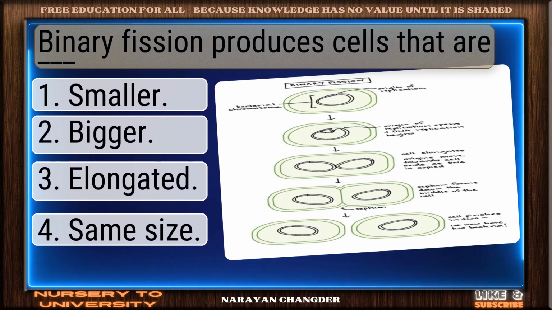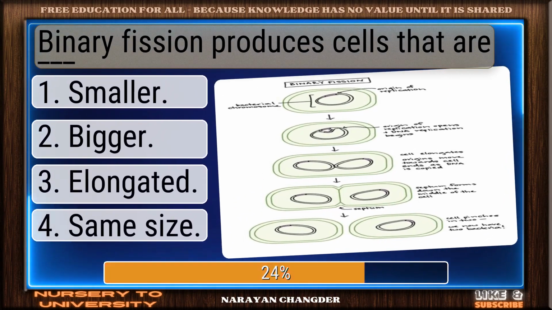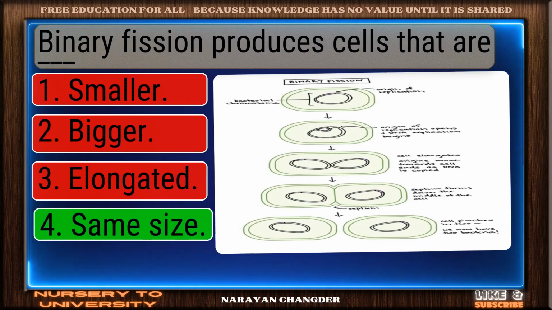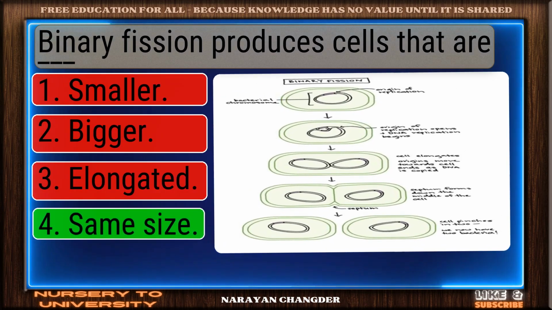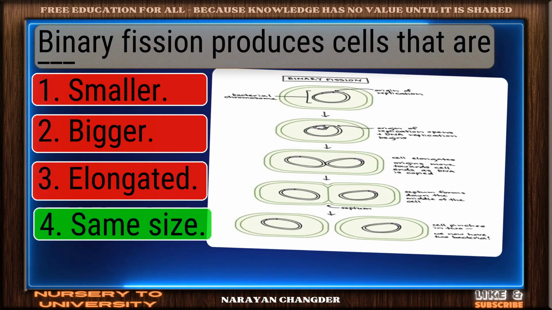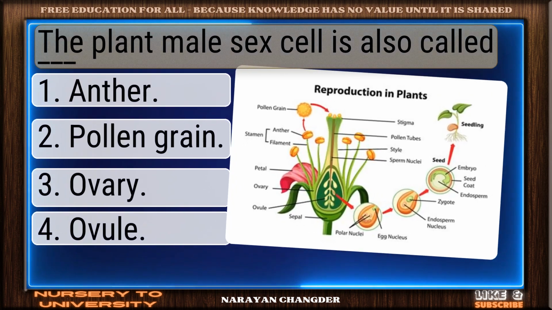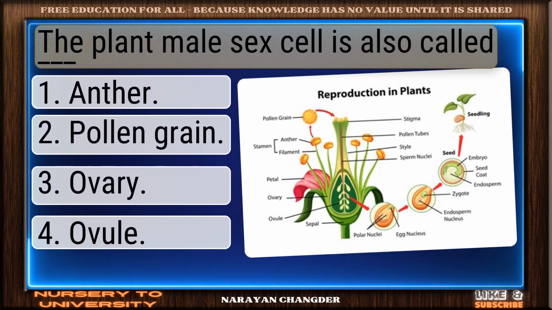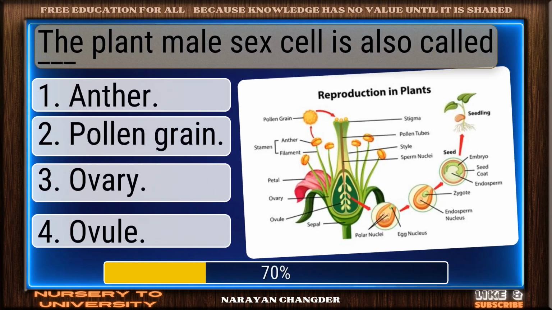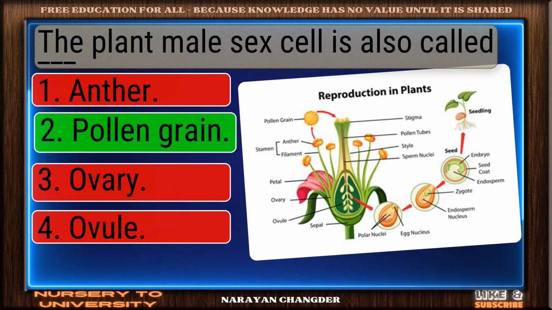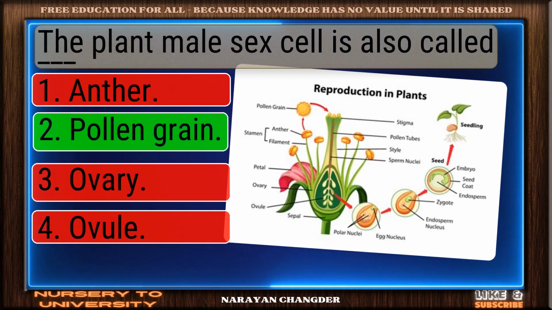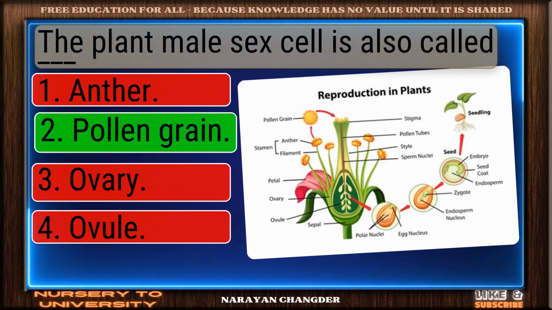Question number 15. Binary fission produces cells that are dash. Nice selection. Same size is the correct and valid answer. Question number 16. The plant male sex cell is also called dash. Correct response. Pollen grain is the most accurate answer.